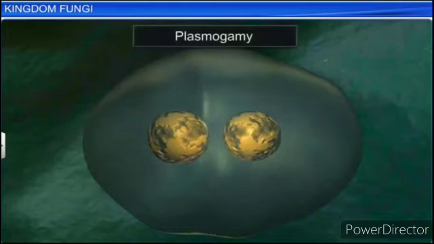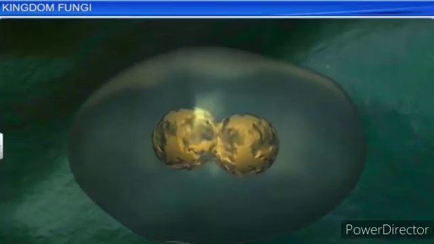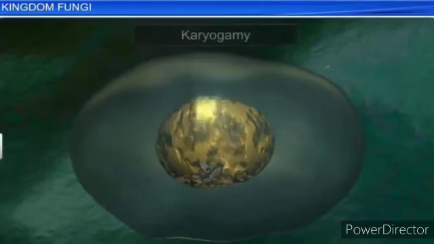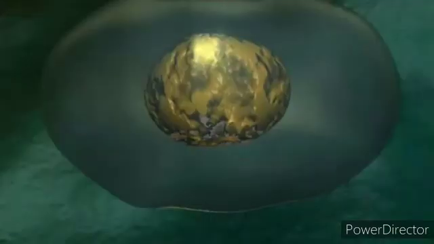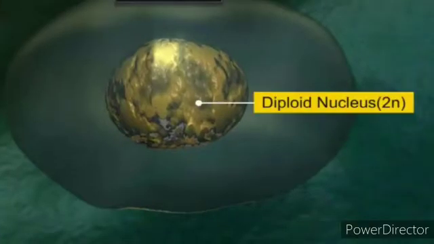Second, fusion of two nuclei is called karyogamy. Third is meiosis in the zygote, resulting in haploid spores. So the three steps are plasmogamy, karyogamy and meiosis.